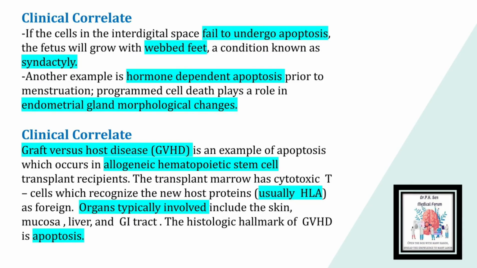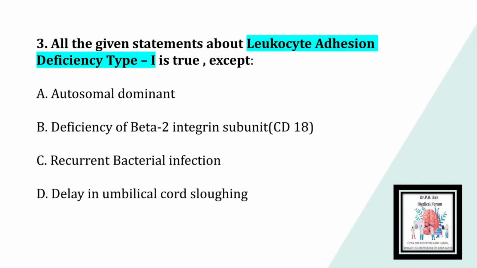Graft versus host disease is an example of apoptosis which occurs in allogenic hematopoietic stem cell transplant recipients. The transplant marrow has cytotoxic T cells which recognize the new host proteins as foreign. Organs typically involved include the skin, mucosa, liver, and GI tract. The histological hallmark of graft versus host disease is apoptosis. So let us move on to question number 3.